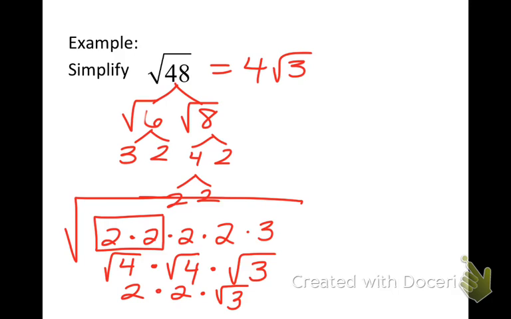Okay, if I were to type in the square root of 48 in my calculator, I'm going to get some kind of decimal. The square root of 49 is 7, so it's going to be really shy of 7, maybe 6.8, something around there. If I were to type into my calculator 4 times the square root of 3, it's going to get me the same number. So I'm not changing the number, it's staying the same, I'm just making it look better.